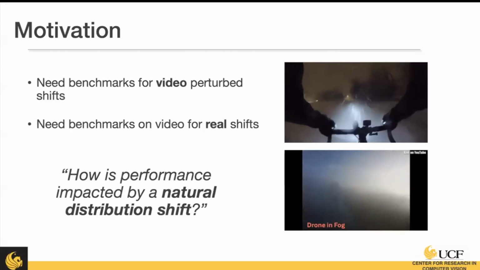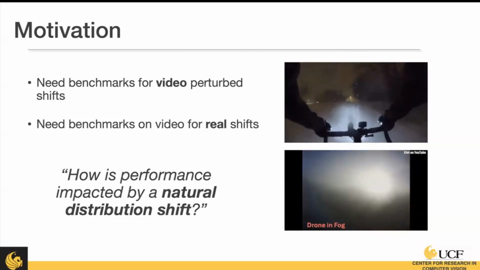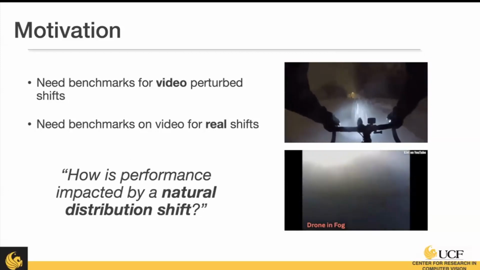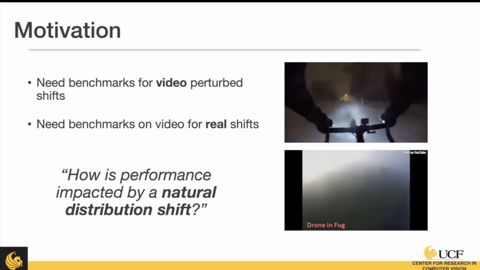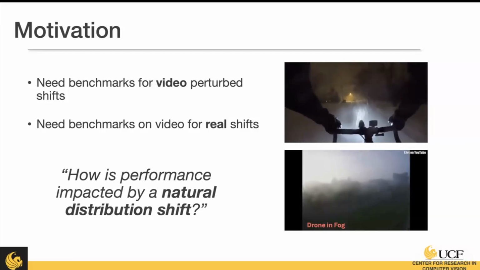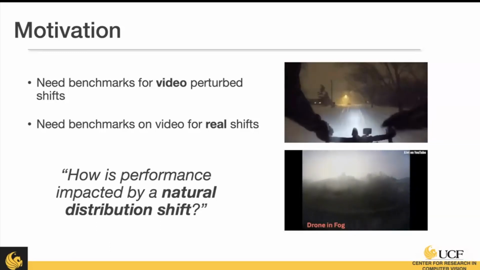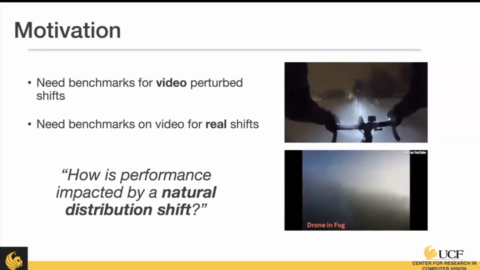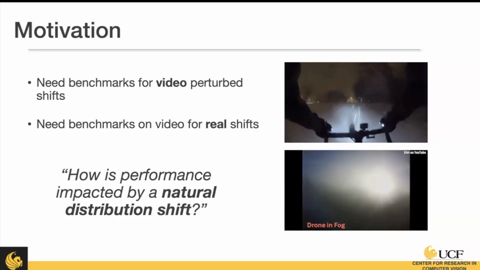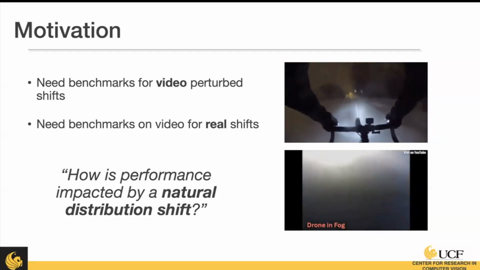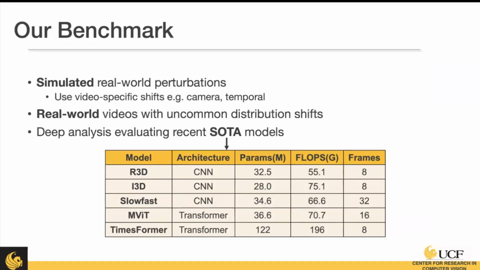So the motivation for this is that the existing body of work focuses primarily in the image space. So we need some benchmarks for the video space as well. And we need not only simulated perturbations, but we also want to curate some real videos that represent real world distribution shifts. So we want to look at how the model performance is impacted by these natural distribution shifts. So our benchmark does both.